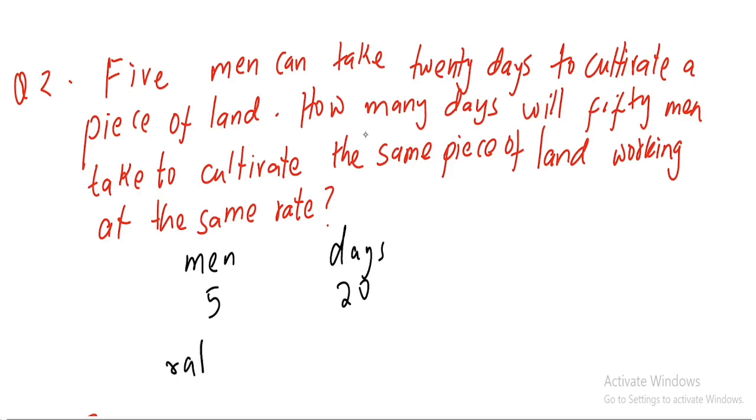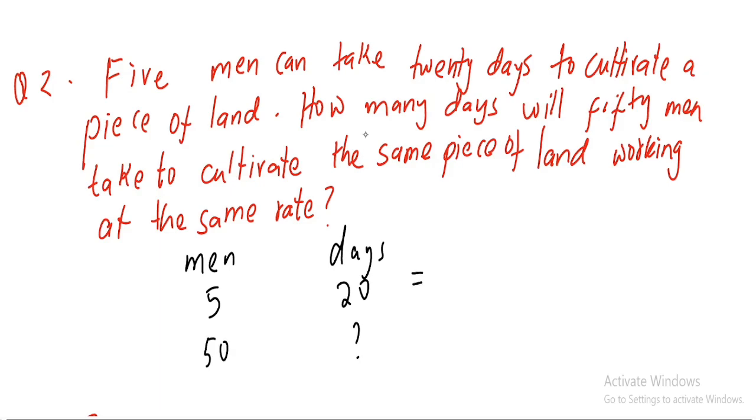So the rate we've said is either the work or the men that are doing it divided by the duration. So you take 5 divided by 20, 1 over 4, right? But now there's something that I'm worrying about, which I might get wrong. So let's do it the other way, the other formula. Now, how many days will 50 men take to cultivate? So how about 50 men?